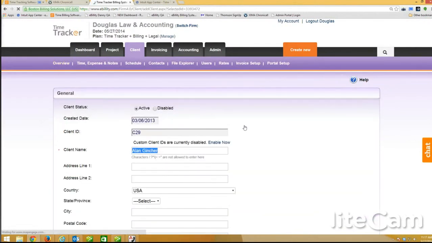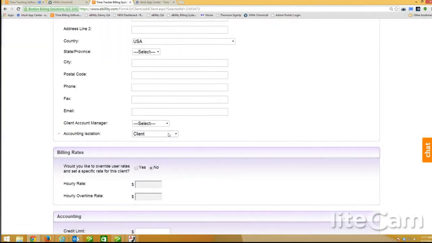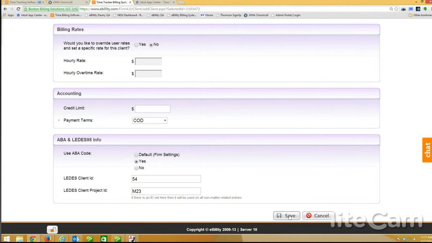The accounting isolation for him is set for the default for the firm, which would actually be here. So if I change the default for the firm, it'll follow that. Whatever the firm default is, it'll follow that. If I want to specifically always make it the client accounting, I could set it that way. Or if I want project accounting, always, I could set it that way. So let's actually switch this to project. I just changed this top client to have project level accounting.